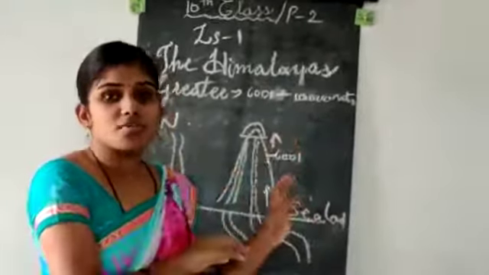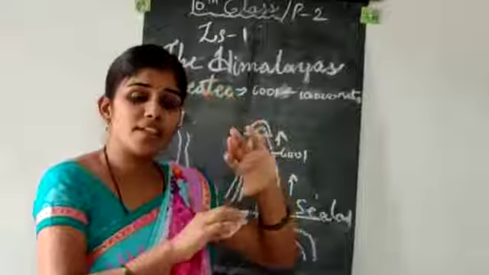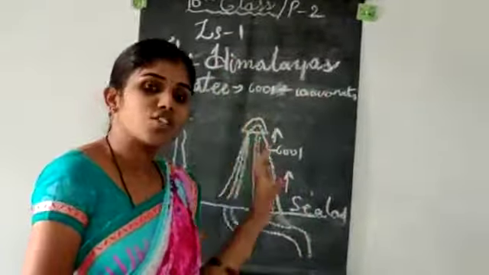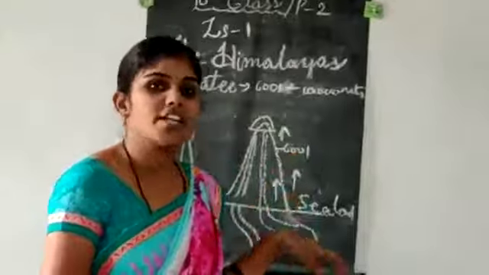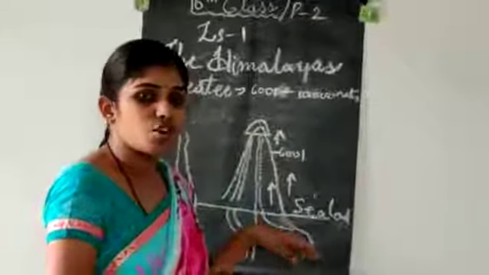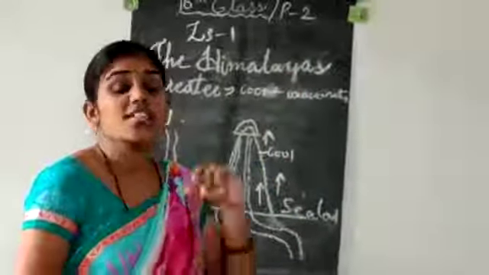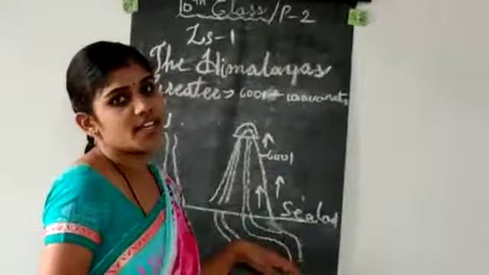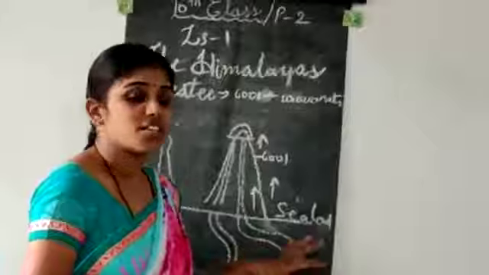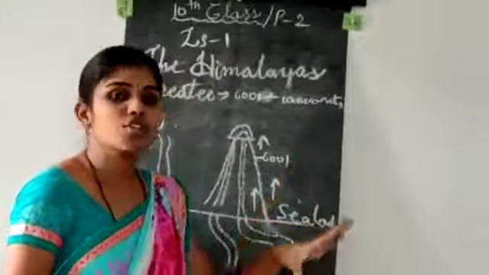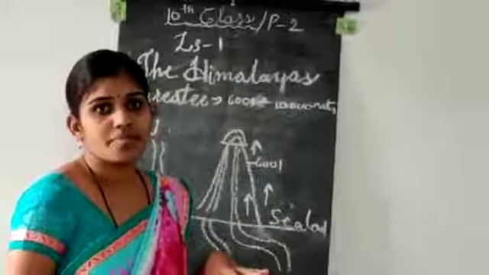The snow melts every year, the whole year. That's why water is present in the perennial rivers, and that's why these rivers are called perennial rivers. These perennial rivers won't dry up or get lesser water.